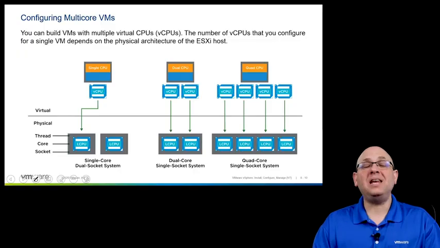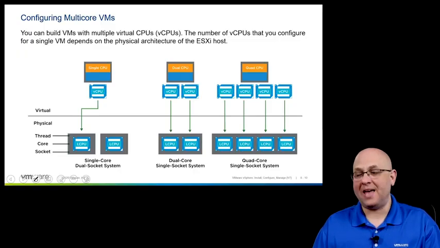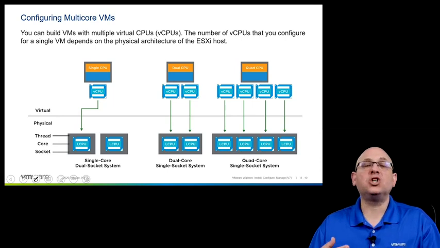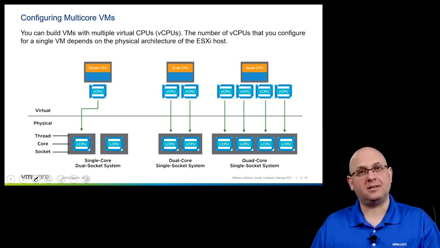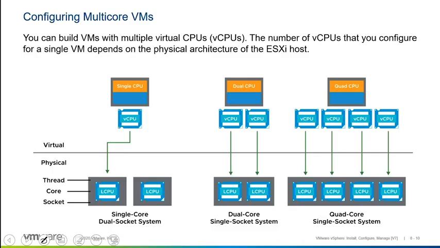When we're working with virtual machines in terms of CPU, we can obviously create virtual machines with as many virtual CPUs as we have logical cores on our ESXi host. I can create virtual machines with 1 vCPU. I can create virtual machines with 2 or 4 or 8 or 16 vCPUs. I can pretty much go as high as my hardware will allow me to go.